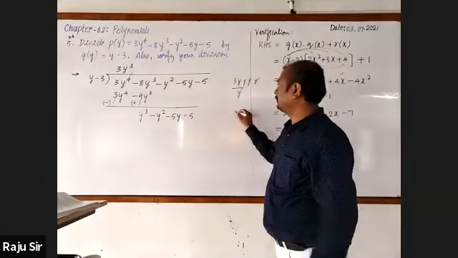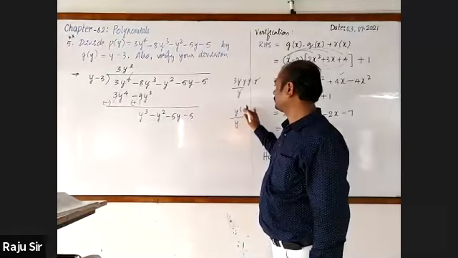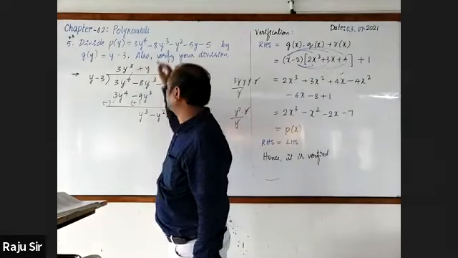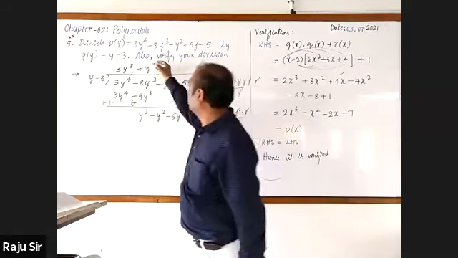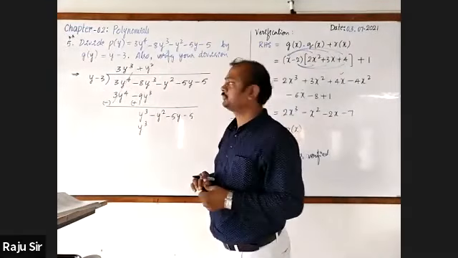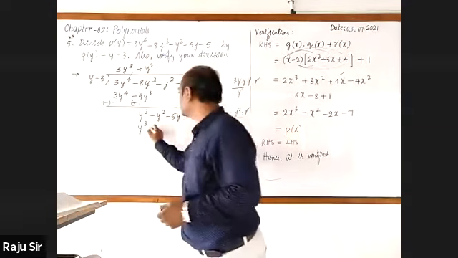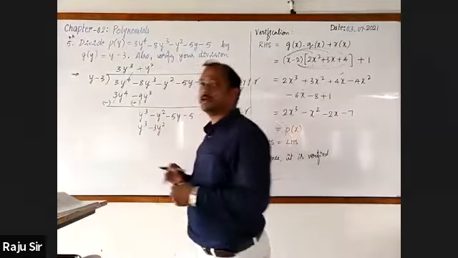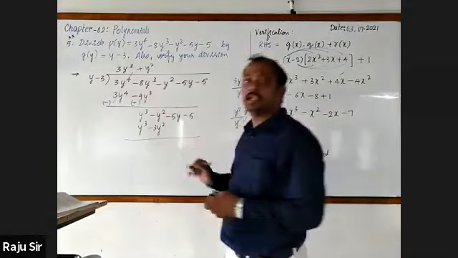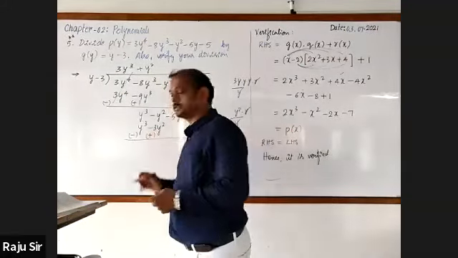Next, first term: y cube by first term y, it is y square. Y square into y is y cube. Y square into minus 3 is minus 3y square. Now change the sign. It is minus and this is plus.